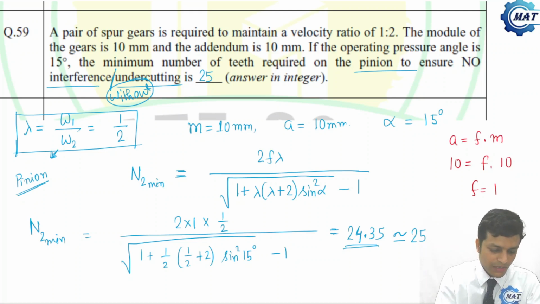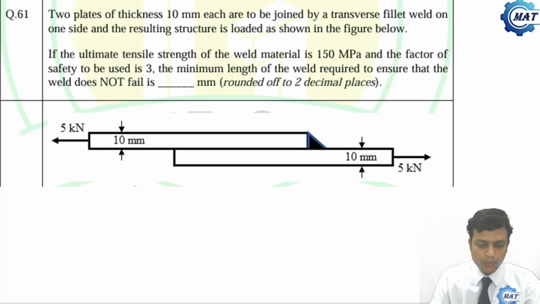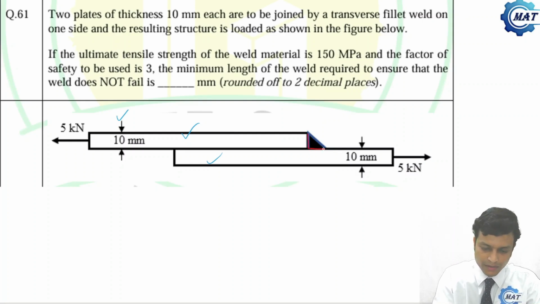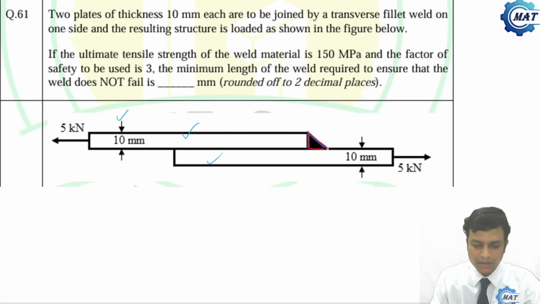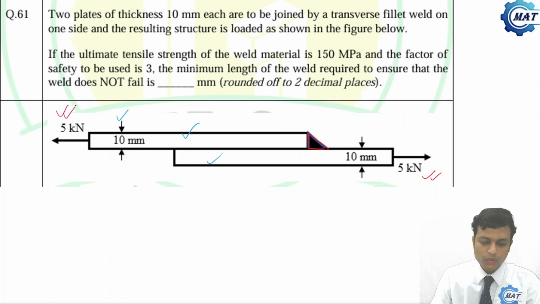Let us move to the next problem. These are two plates, thickness 10 mm, each joined by a transverse fillet weld on one side, and the resulting structure is loaded as shown in the figure, with a 5 kilonewton load.